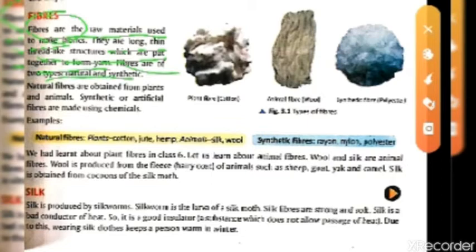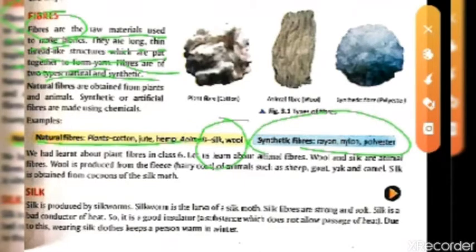Fibers are of two types, that is the natural and synthetic. So natural fibers are obtained from plants and animals, and synthetic fibers are made from chemicals, that means they are prepared in the laboratory. Here the examples are given: the natural fibers just like cotton, jute. From the animals we are getting the silk and wool. So mainly we will read about these, the silk and the wool.